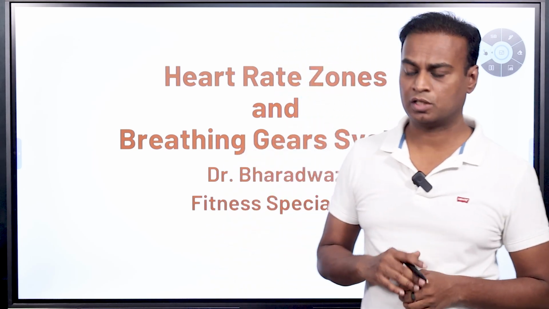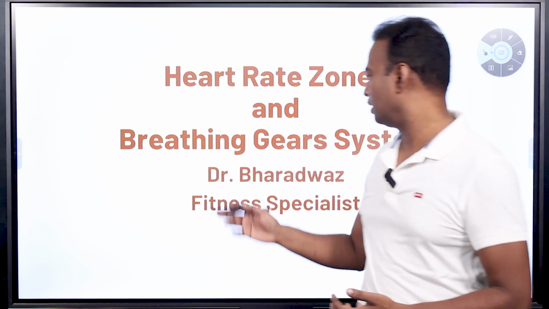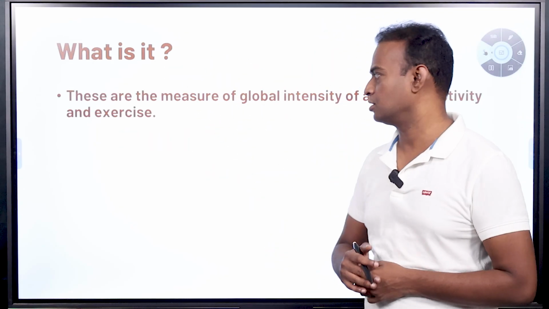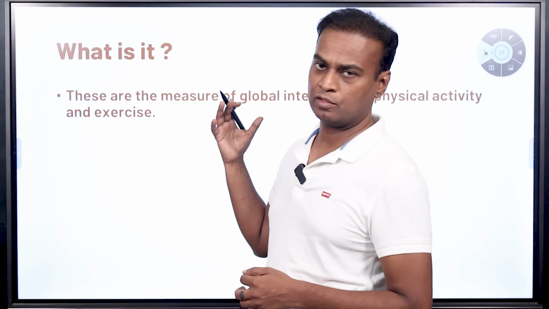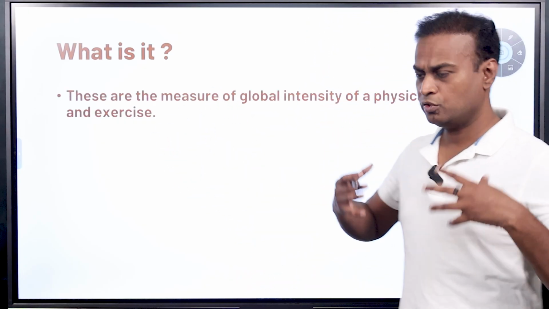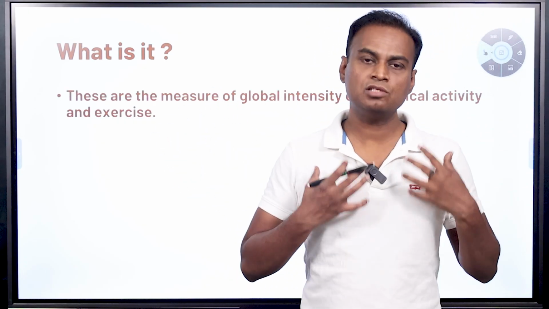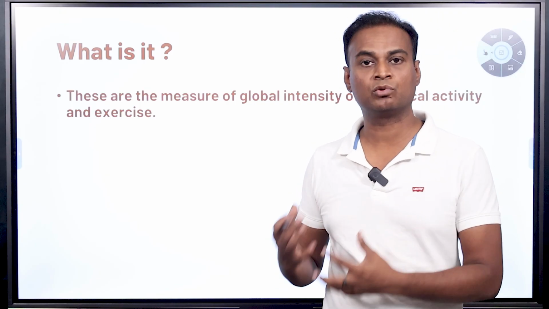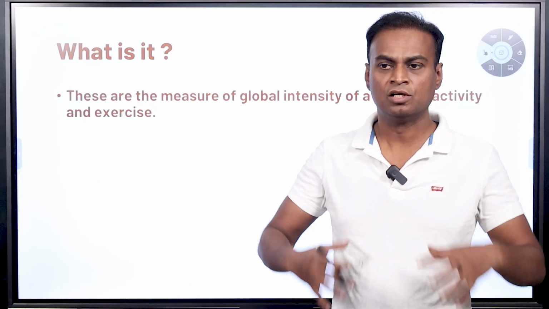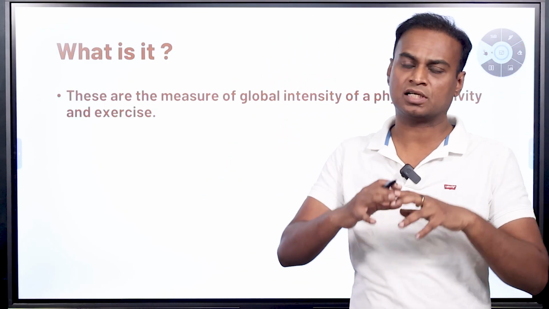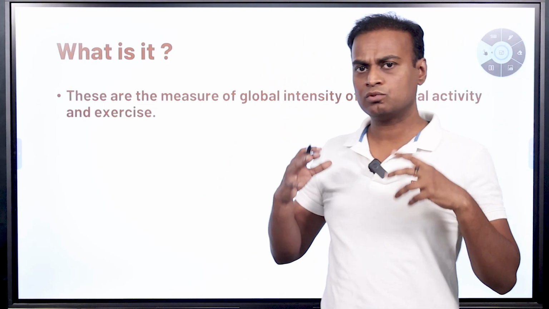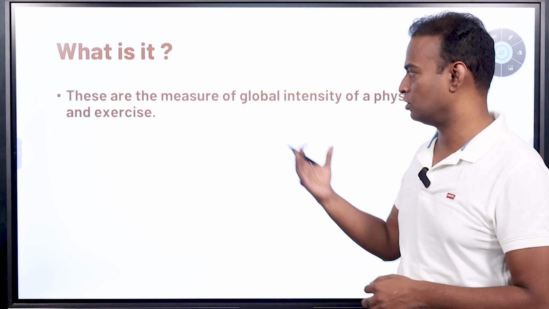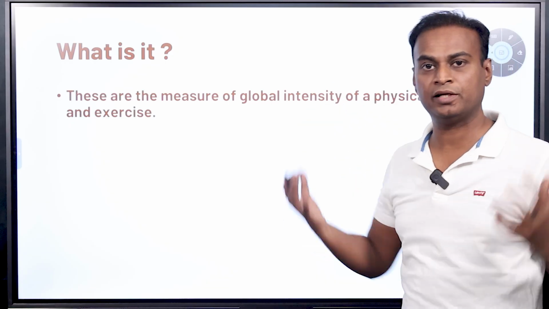Before going to that, you have to understand heart rate zones and the breathing gear system. What are they? They measure the global intensity of the exercise. So you have to understand what endurance is here. Endurance means how capable your heart is of doing the exercise, your lungs, and your whole musculature. It is about the entire global system, considering the entire body. You have to set your entire body in motion so that you can achieve this endurance. We are talking about global endurance here.